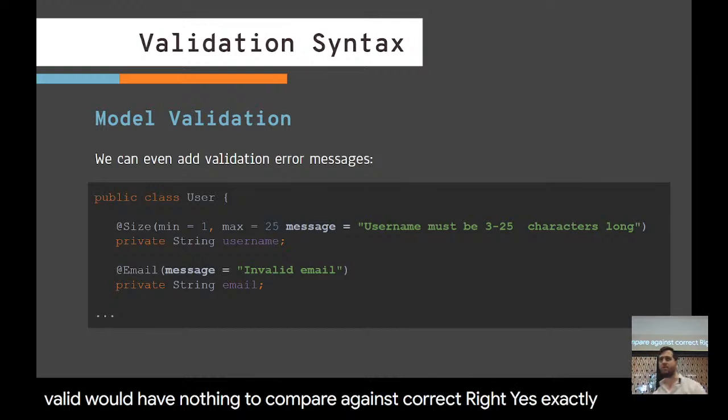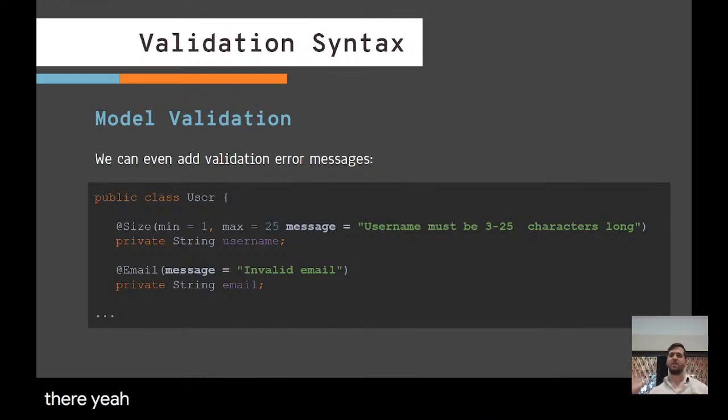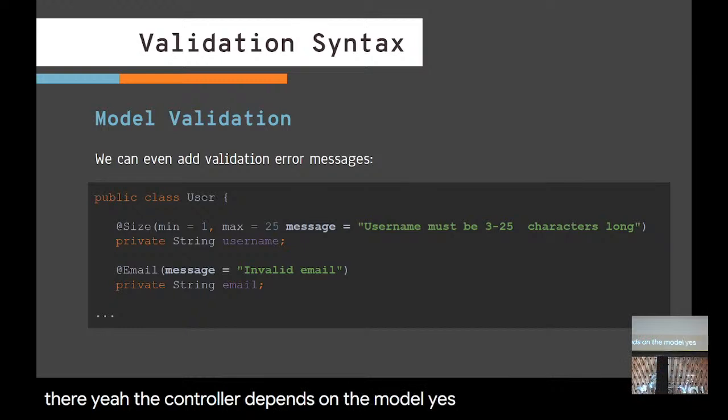Yes, exactly. So the controller depends on the model. I was just going to ask, so @valid is connected to @size in that email, and it would check it if you put @valid.